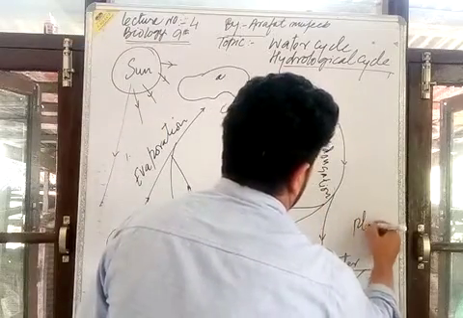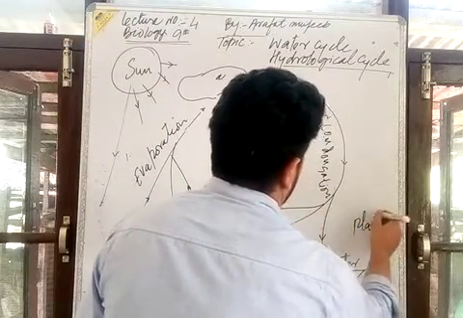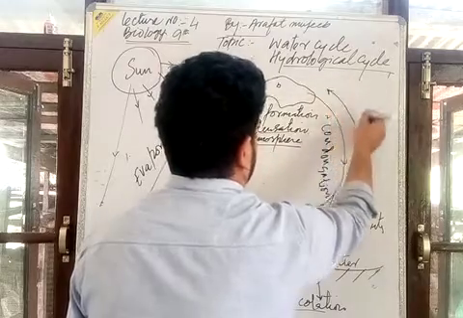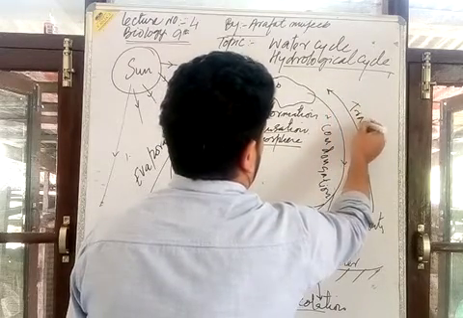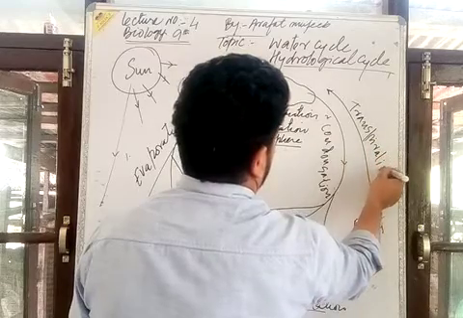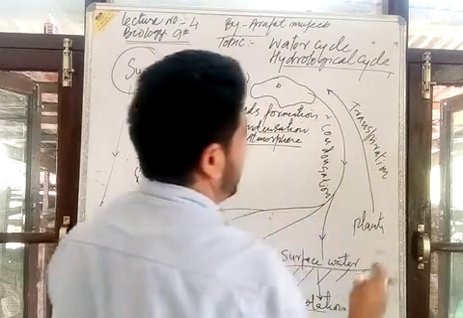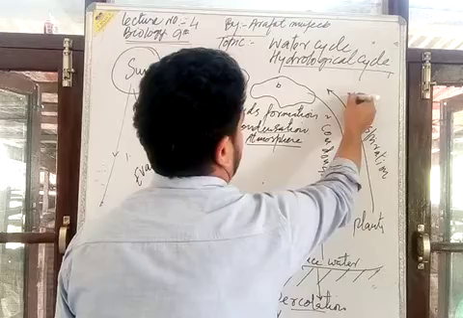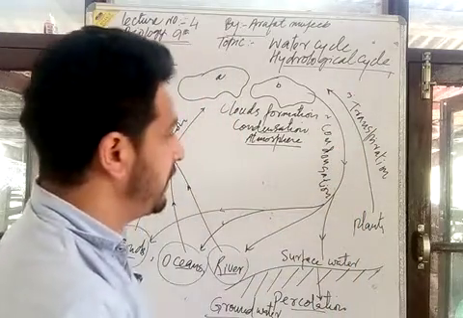In plants there is a process of transpiration. What do you mean by transpiration? There is a loss. It is the third process I would like to mention here.